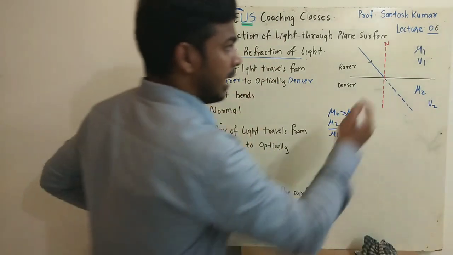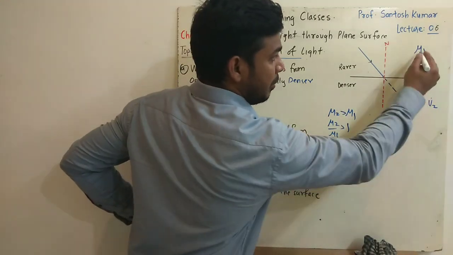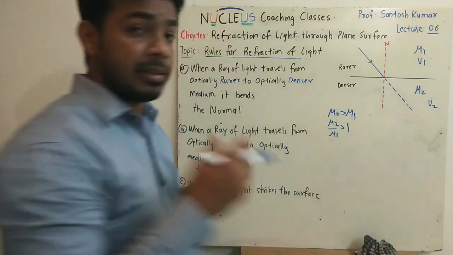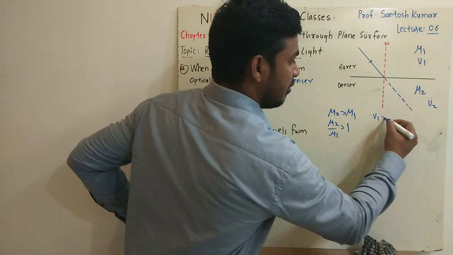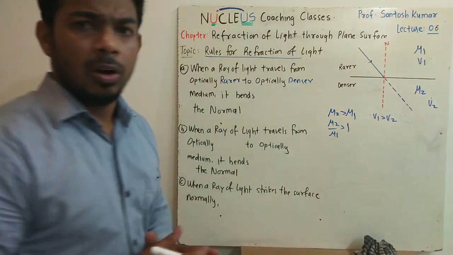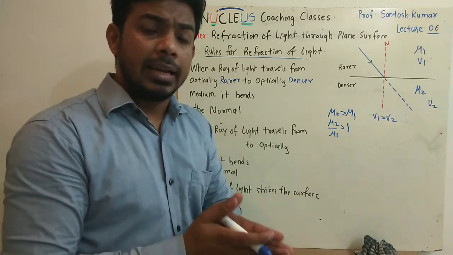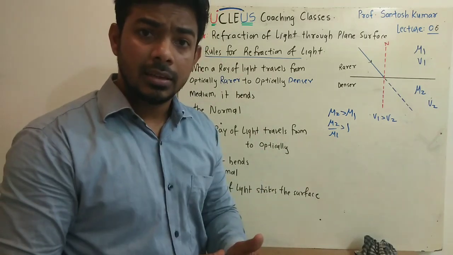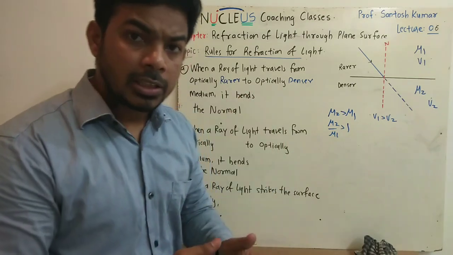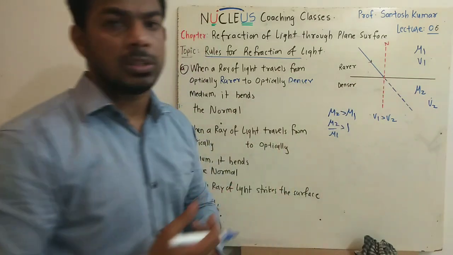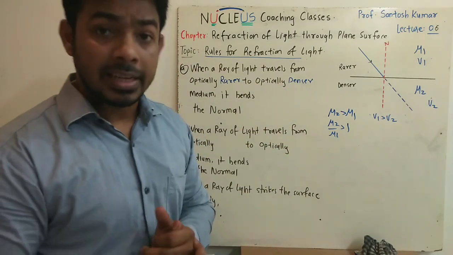What we also know is that since mu2 is denser and mu1 is rarer, the speed of light in a rarer medium will be more than in the denser medium. We also know that v1 will be greater than v2. One reason we give is that since the speed of light in a denser medium is less, it will try to travel a shorter path. To travel a shorter path, the ray bends towards the normal. But I cannot justify this statement, but mathematically I can explain it.